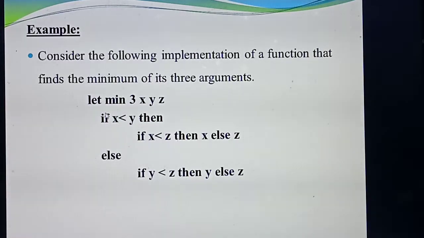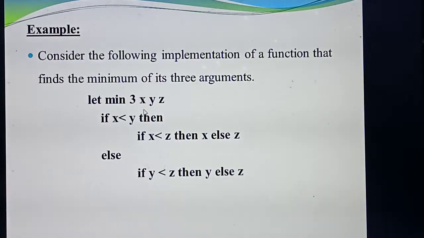Yesterday I took the class, no? A function always starts with the keyword let followed by the function name. Here is there any keyword rec? No. So what kind of function is this? A normal function. If the keyword rec is there, it is a recursive function. If it is not there, it is a normal function. The function name here is min of. Then you give the arguments. To find the minimum of 3 numbers you need 3 variables. What are they? X, Y and Z.